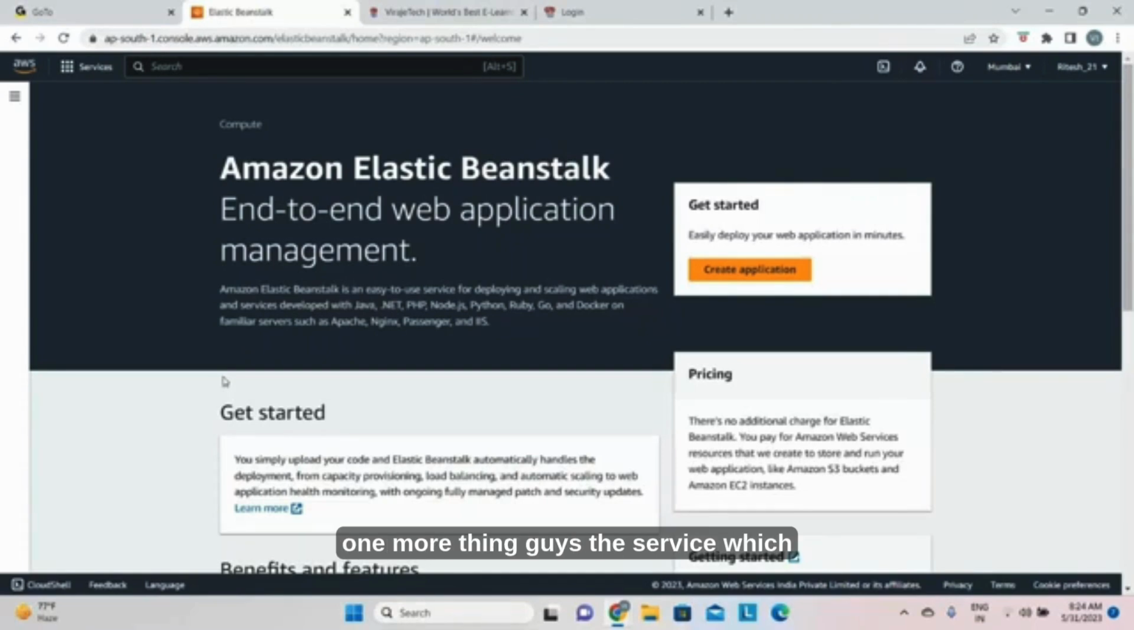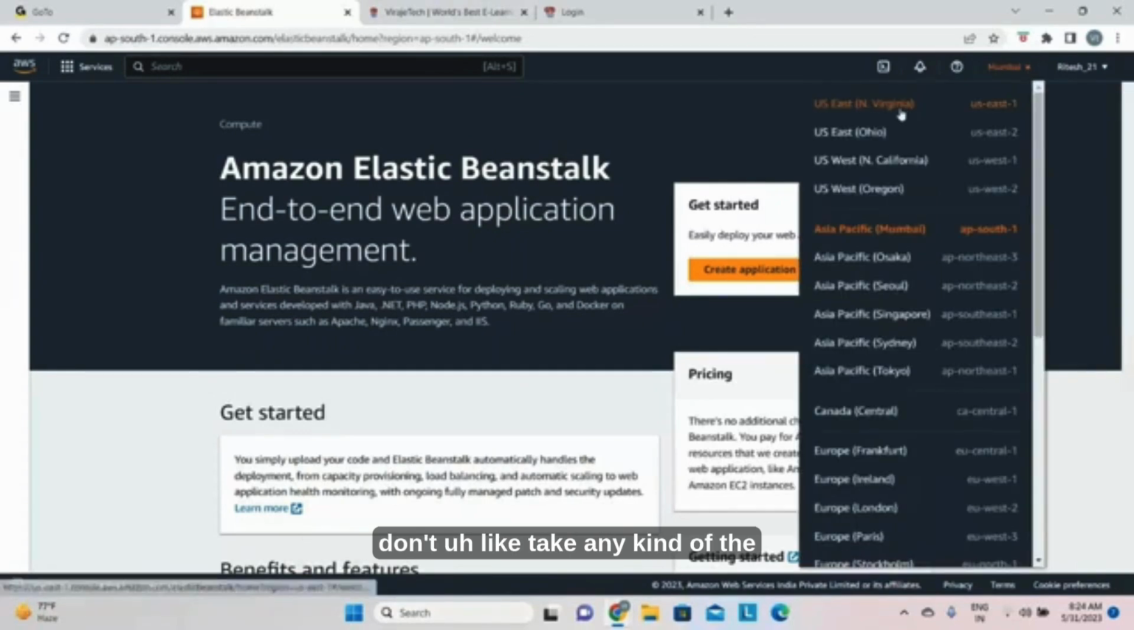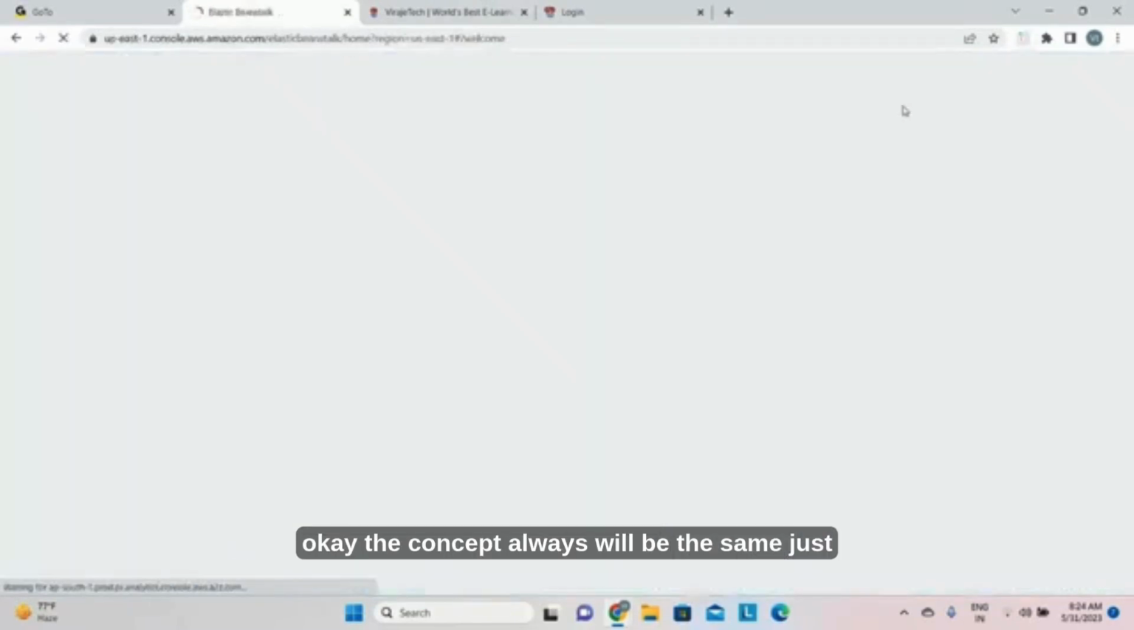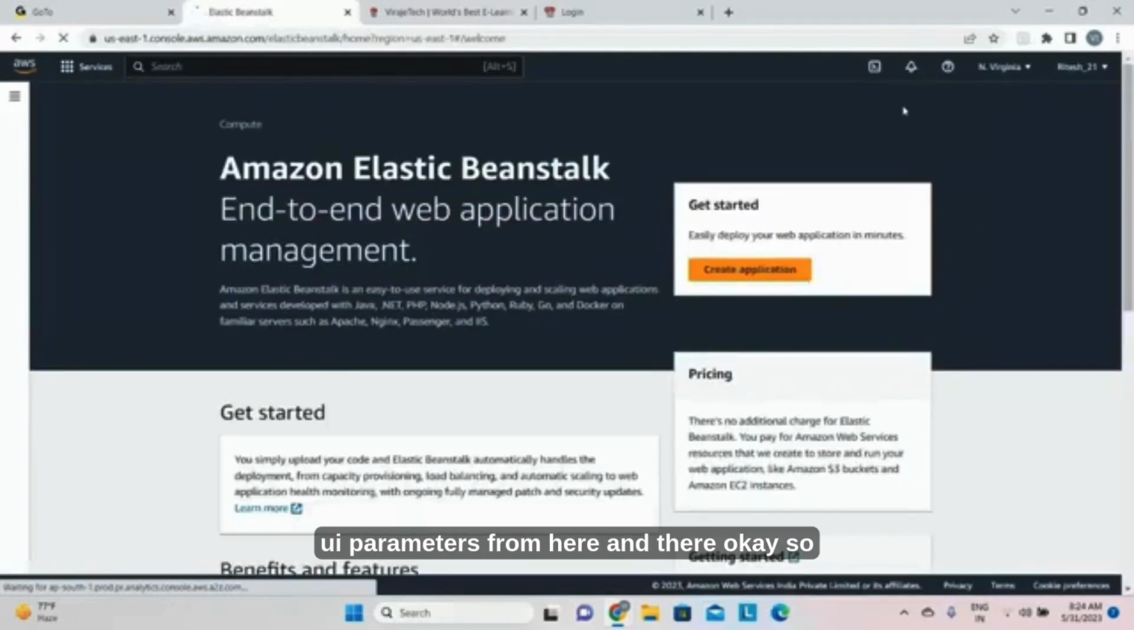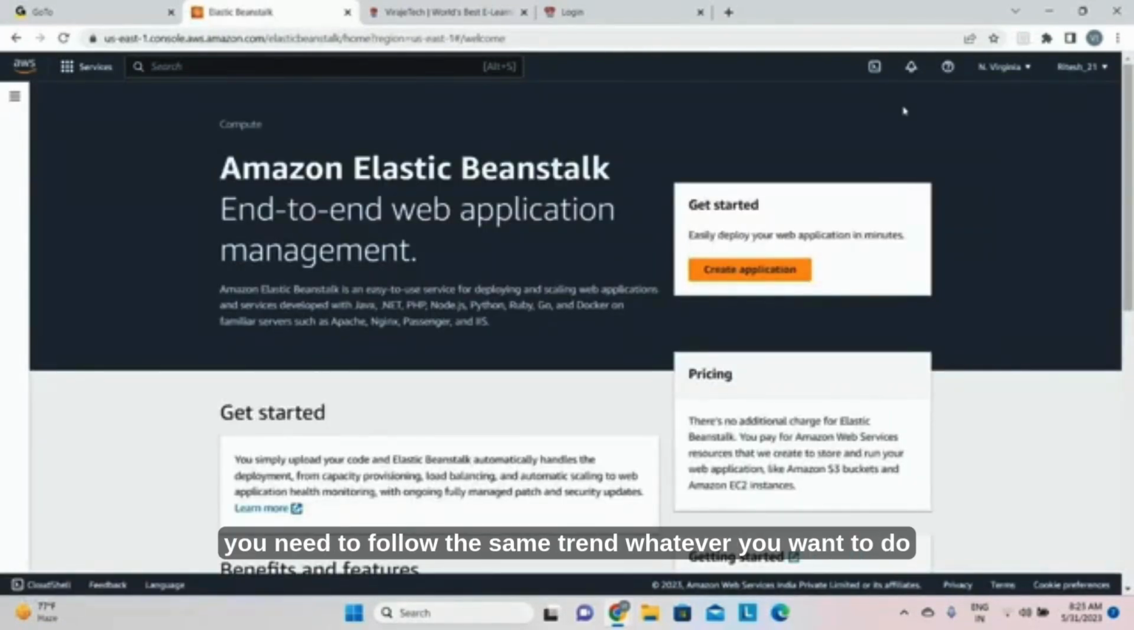One more thing, guys, for the services which we are doing, Amazon keeps on making some changes in the UI after some time. Always remember, don't take any tension. The concept will always be the same, just some UI parameters here and there. So you need to follow the same trend whatever you want to do.